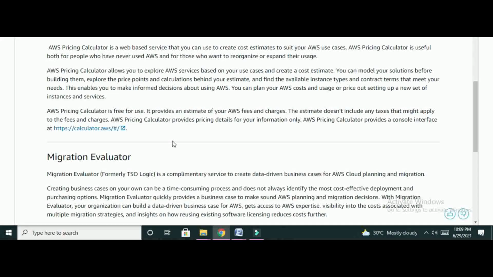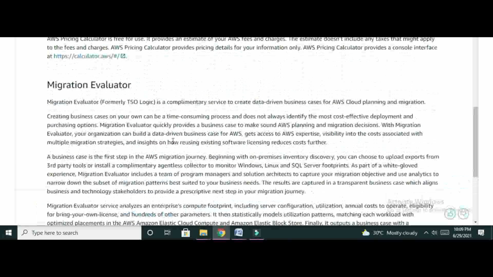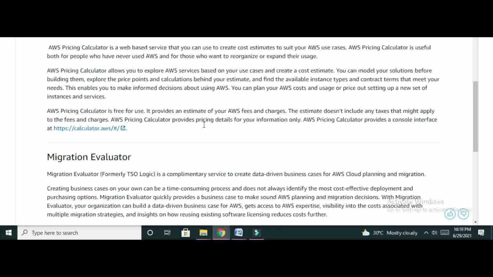Similarly, Migration Evaluator is a complementary service to create data-driven business cases for AWS cloud planning and migration. Whenever we are trying to migrate services or databases or resources from one account to another account, from one location to another location, or from one institution to another institution, at that time we need the Migration Evaluator. How much cost is needed to migrate the database, all these things need to be calculated, and pricing is basically used to calculate the AWS service fees, the charges associated with the use of services.